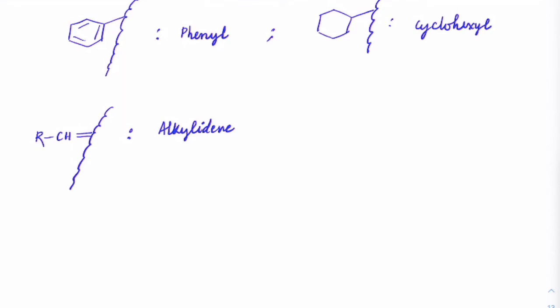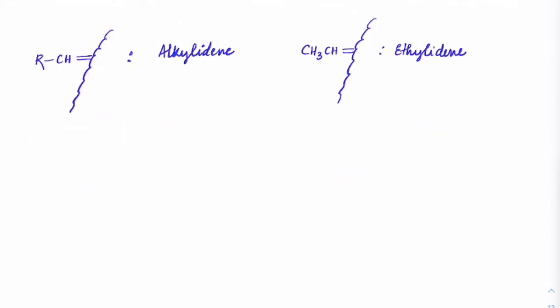Got it? So for example, if you have CH3CH double bond connected to a main chain. So these are ethyl form, right, which has a double bond connection directly. So it is called as ethylidene. Either it is connected to a main chain like this, or it can be directly connected to a functional group like halogens, for instance. In case if it is connected to halogens like this, two chlorines are connected here. So then this is known as ethylidene chloride.